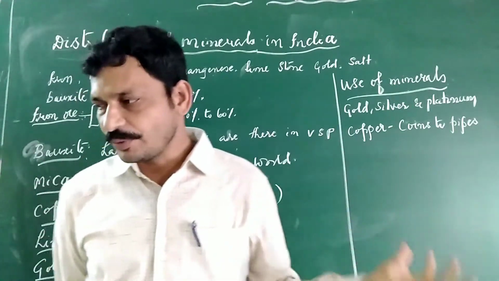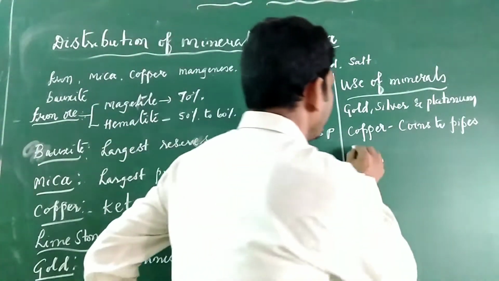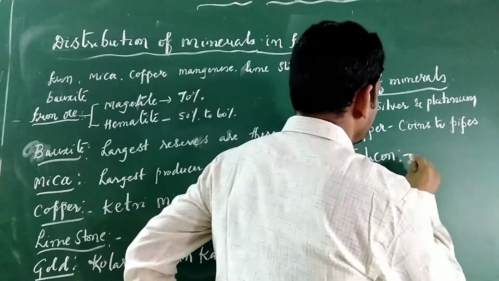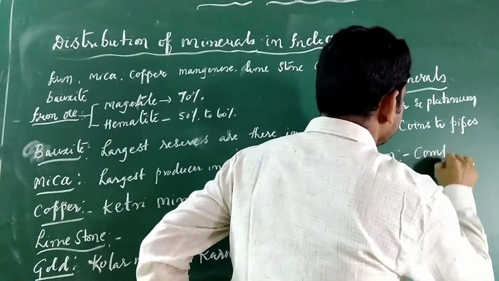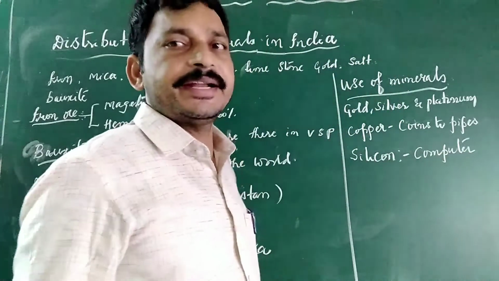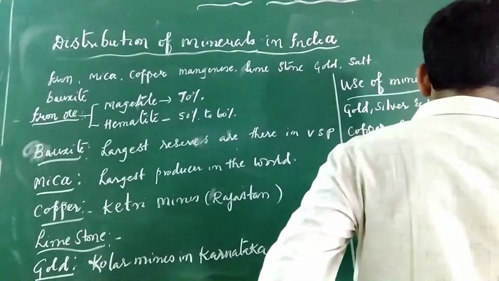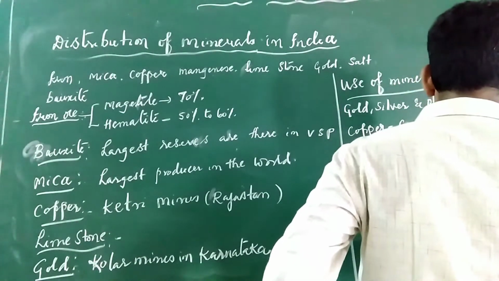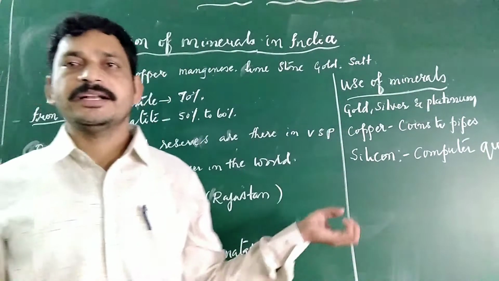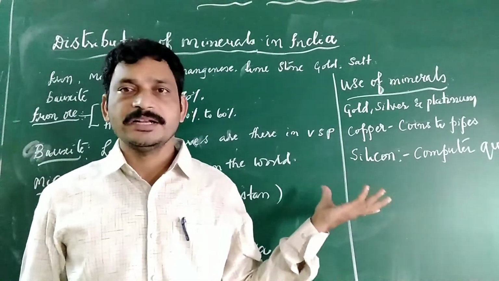Another important one is silicon, which is used in the computer industry. It is obtained from quartz. Silicon is one kind of mineral product obtained from quartz.